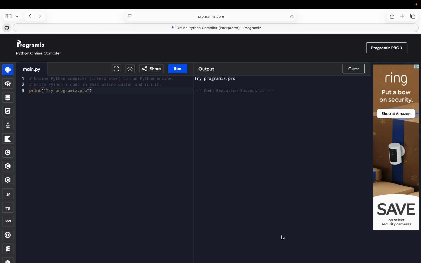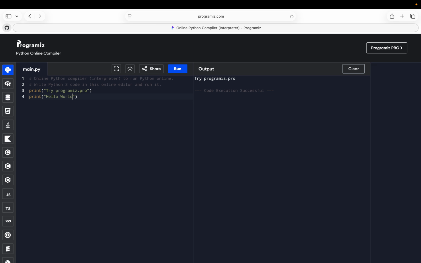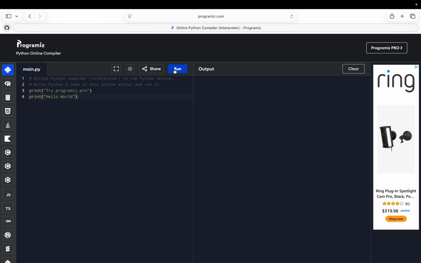Before we learn anything new, here is the truth. You already know how to write a program. Yes, if you can write this, print("hello world"), you are already a programmer.